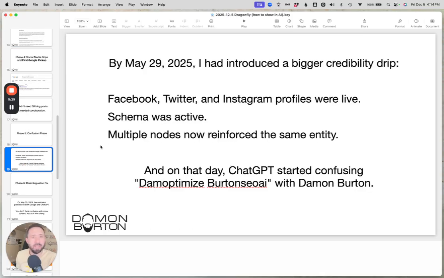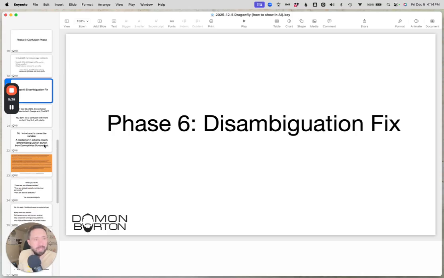And so it started to get some mixes and matches because I had added Facebook, Twitter, and Instagram profiles. Schema was now active, and so there's multiple signals reinforcing the identity. But it started to confuse the profile with me. And so we had to fix that disambiguation.